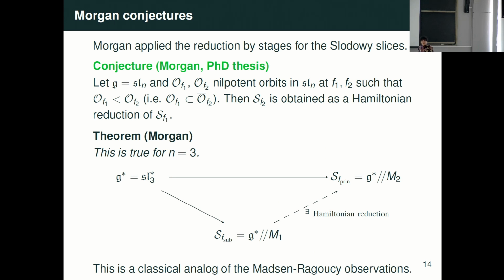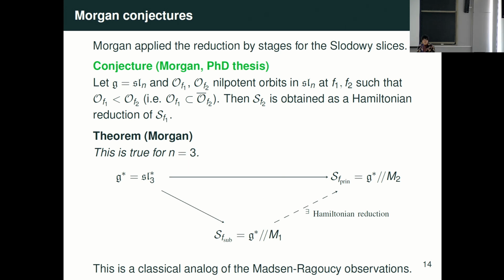But he only proved the N equals 3 case. Somehow he stated a very naive conjecture. But anyway, he proved the SL3 case. He considered principal and subregular. He showed that the principal one is obtained from the subregular by some Hamiltonian reduction.